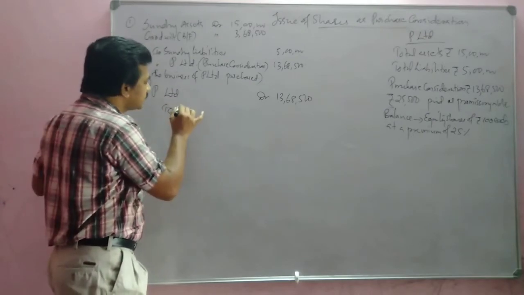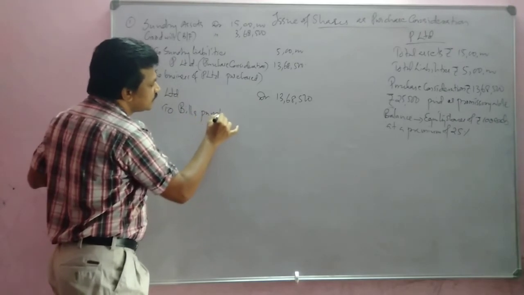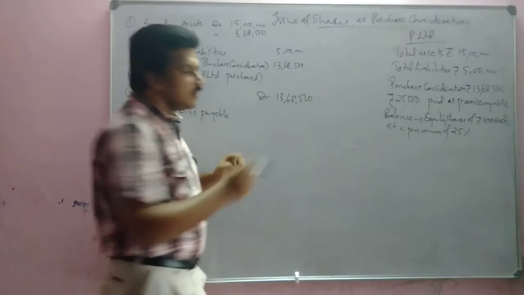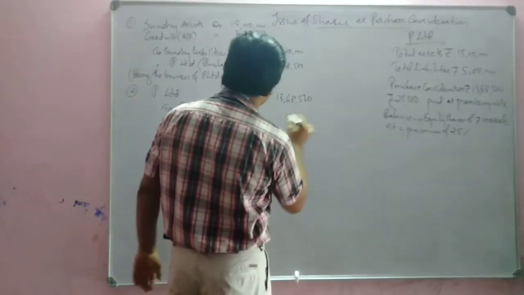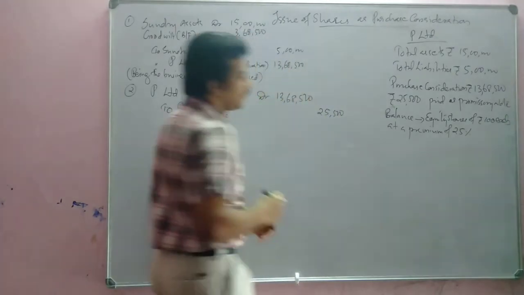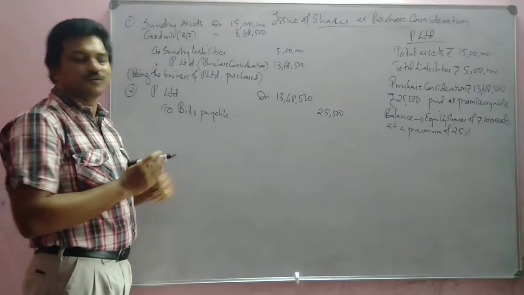So we will write here bills payable. How much is the amount we are paying as bills payable? 25,500. To bills payable 25,500. And the difference is issued or paid in the form of equity share capital.